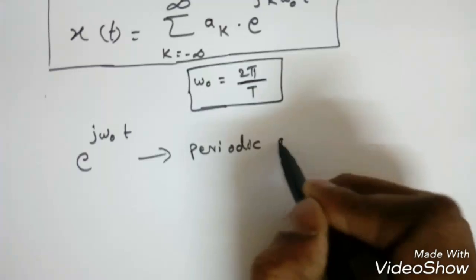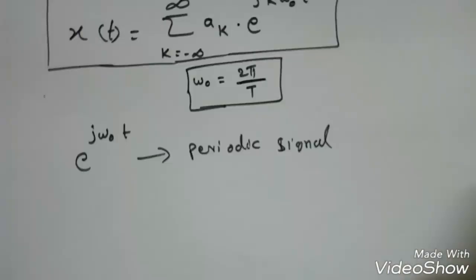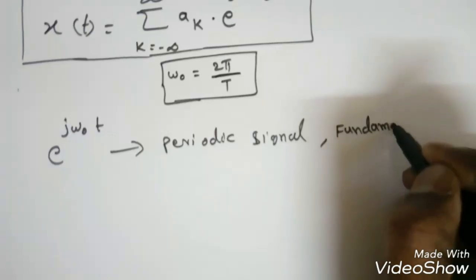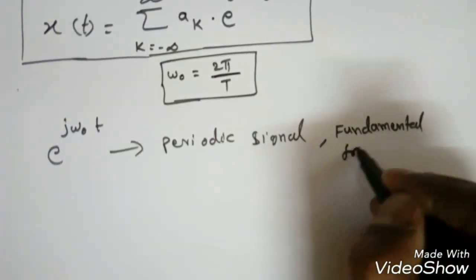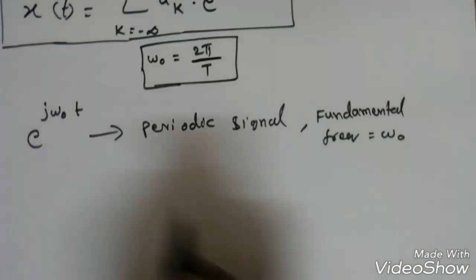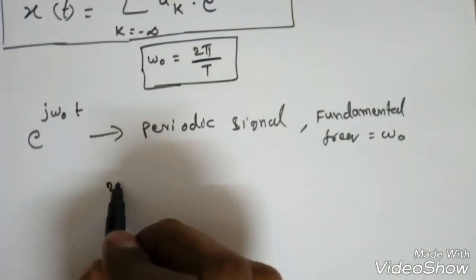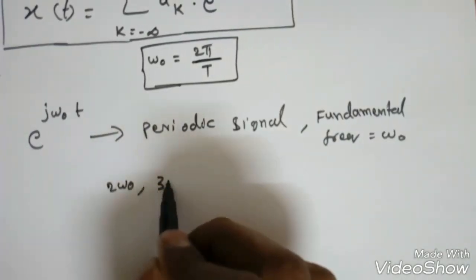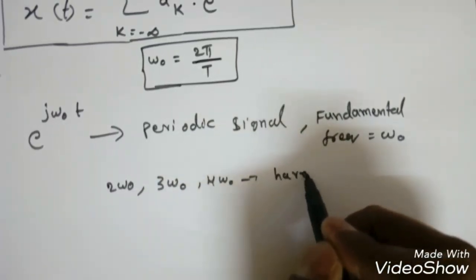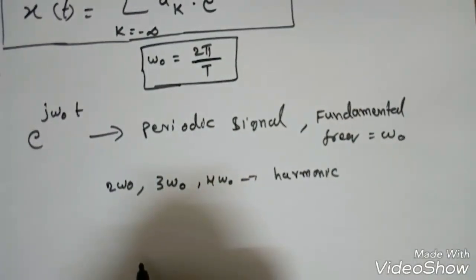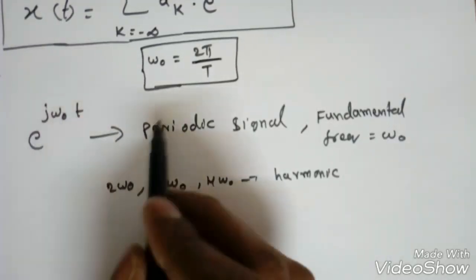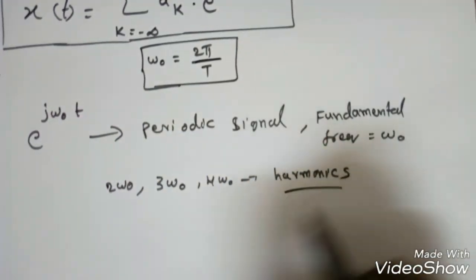It's a periodic signal with fundamental frequency omega naught. So what is the fundamental frequency? The fundamental frequency is omega naught. Now what are the harmonics of this one? Suppose at 2 omega naught, 3 omega naught, 4 omega naught, etc. These are the harmonics of this fundamental frequency, right. So e power j2 omega naught, e power j3 omega naught are all harmonics, right.